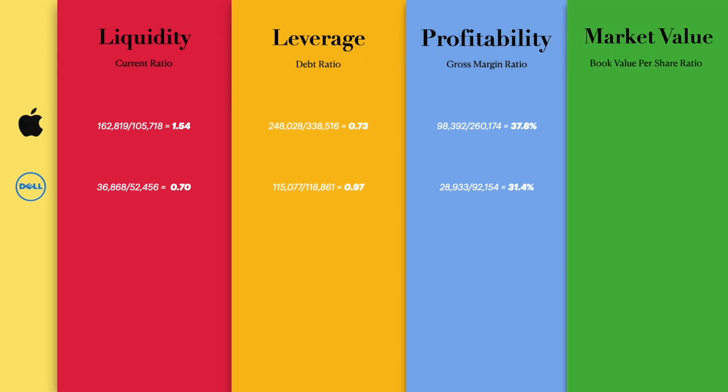Book value of equity per share (BVPS) is the ratio of equity available to common shareholders divided by the number of outstanding shares. It is used to gauge whether a stock price is undervalued by comparing it to the firm's market value per share. Apple's book value per share is $5.04, while Dell's is $4.32.